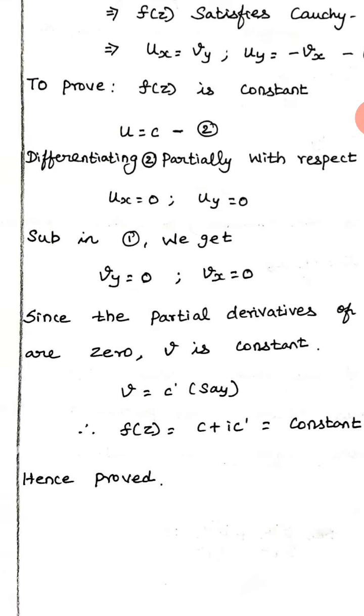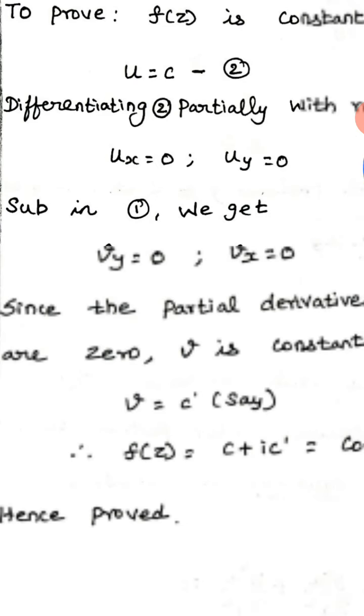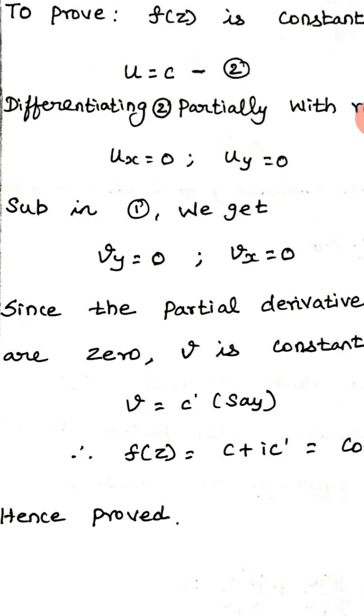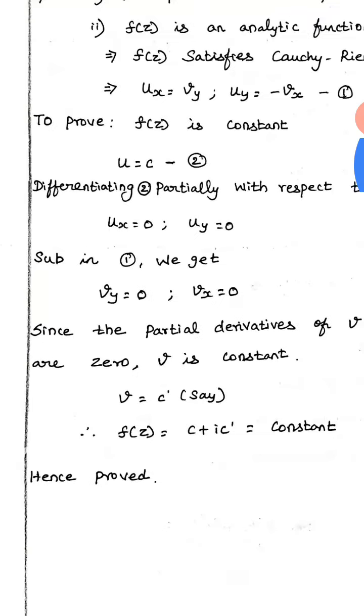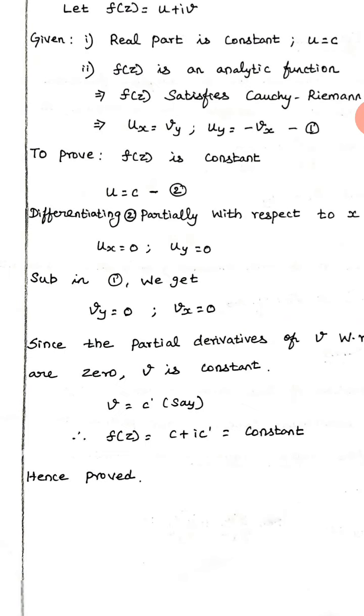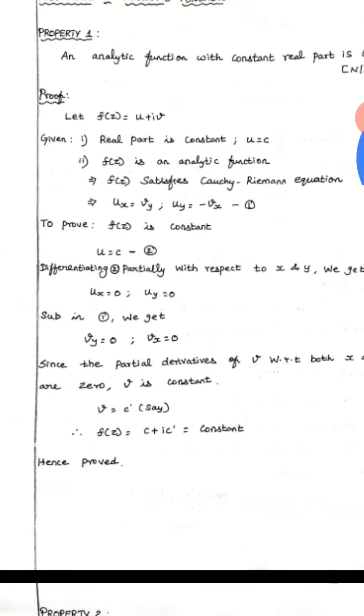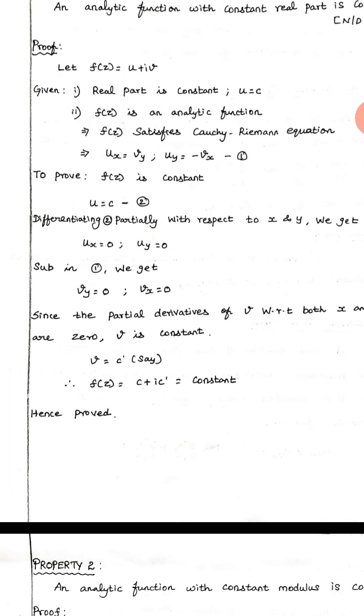Then it satisfies the Cauchy-Riemann equation. So ux is equal to vy, so vy is equal to 0. And uy is equal to minus vx, so vx also becomes 0. So vy and vx both become 0. That is, v is some function, and differentiating it with respect to x and y gives 0. So it obviously shows that v is also constant.